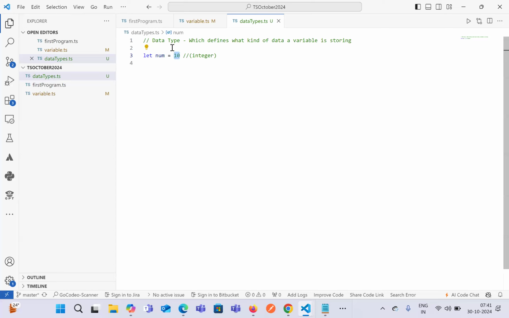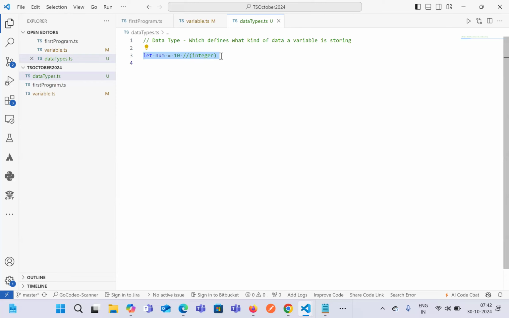Okay, so there are different data types that we have in any programming language. Whichever programming language you use that is available in the market, every programming language will have some kind of data types, including JavaScript and TypeScript. They have different data types that we'll discuss in our session today. So in simple terms, a data type represents what kind or type of data is being stored. It can be numeric, it can be a string, it can be a boolean, it can be other things that we'll be discussing in our session today.